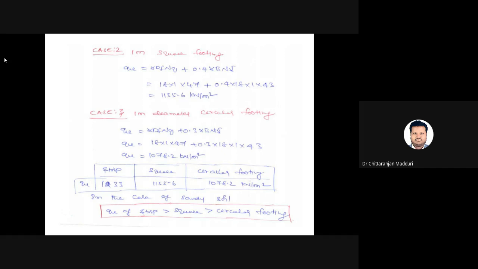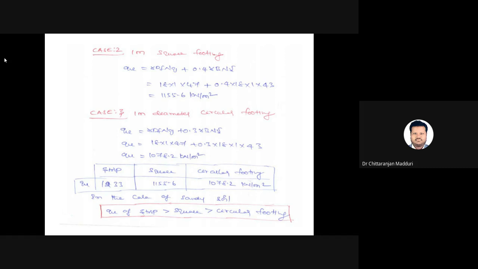The bearing capacity given by square footing is less than strip footing and greater than circular footing. So the objective question here is: for the same data, which foundation gives maximum bearing capacity? Please remember, strip footing, but in the case of cohesionless soil. In the case of cohesive soil, that means clay soils, it will be reverse.